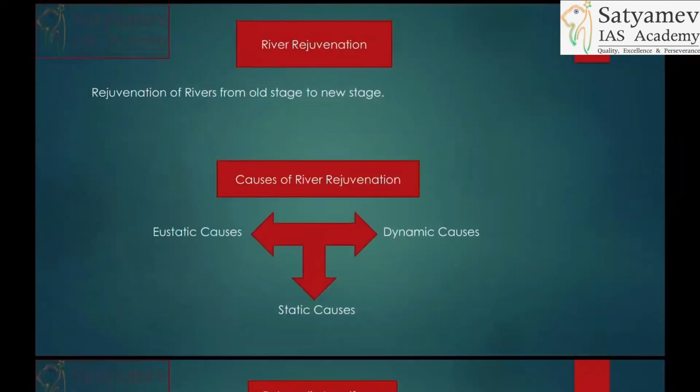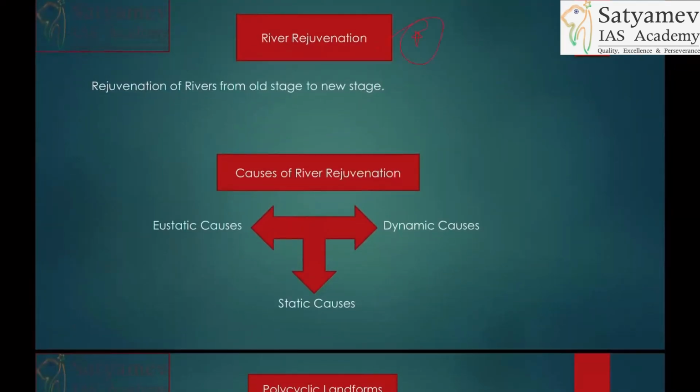Base level will not come, but river rejuvenation can come anytime. River rejuvenation or polycyclic landforms. So mind it, if it is asking about river rejuvenation, the answer will be written in a different format. If it is asking about polycyclic landform, then the answer will be written in a different format. All right, polycyclic landform will be landform focused. River rejuvenation will be what? River focused.